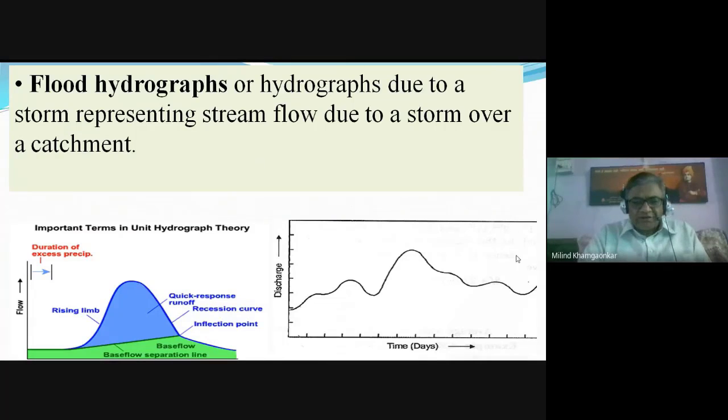Now from this mass curve hydrograph we have seen just now, if we take a particular part of the hydrograph, as you can see here, you may be seeing the arrow or the cursor on your screen, and if we take this much part and plot it like this, then this peak part, or peak flood showing hydrograph due to a particular storm, due to a specific storm, is called the flood hydrograph.